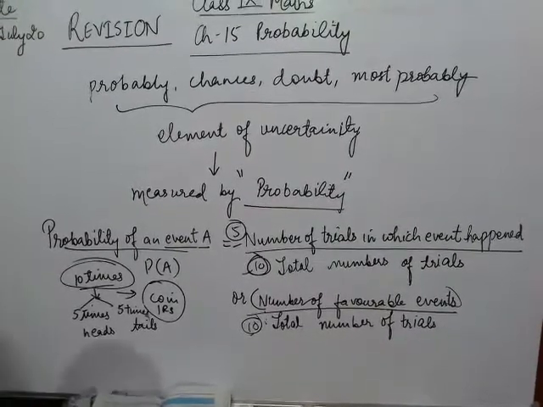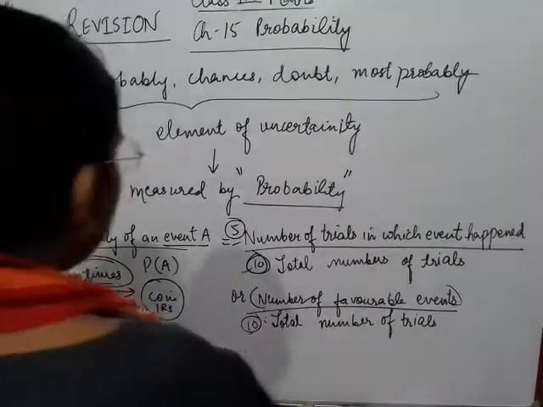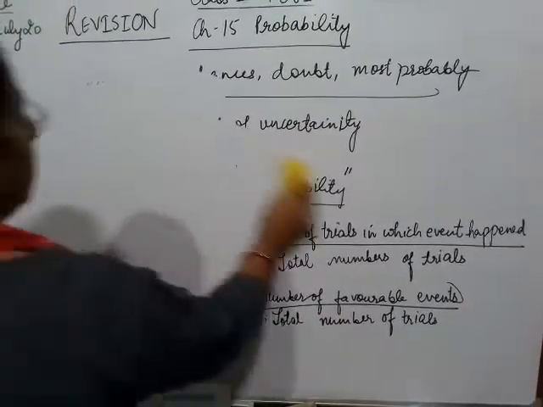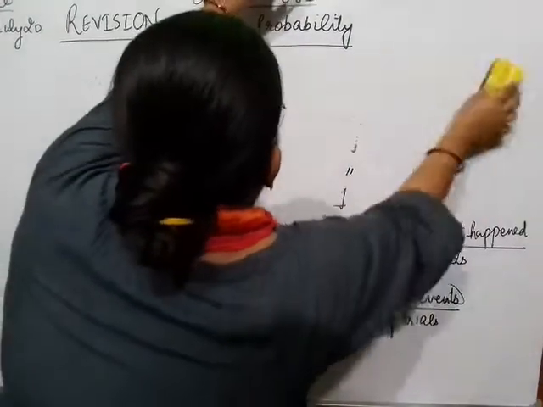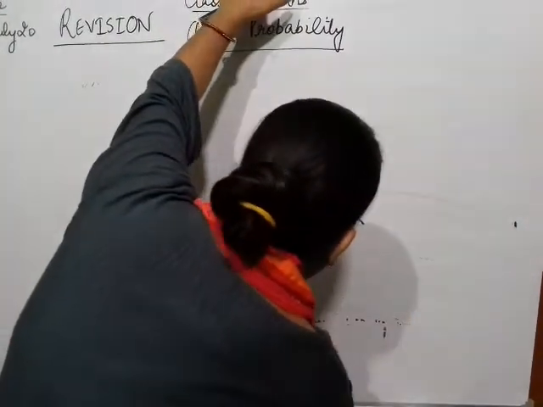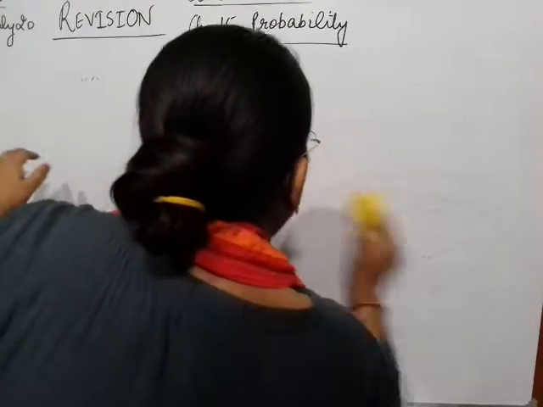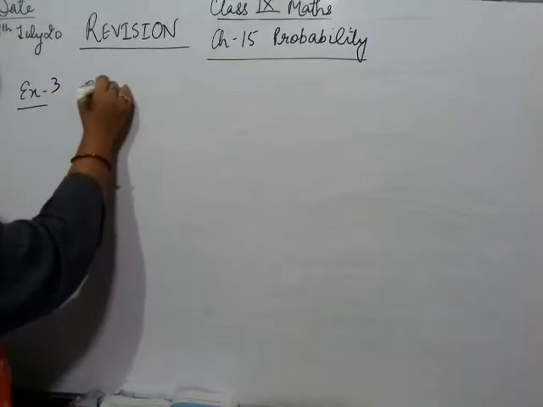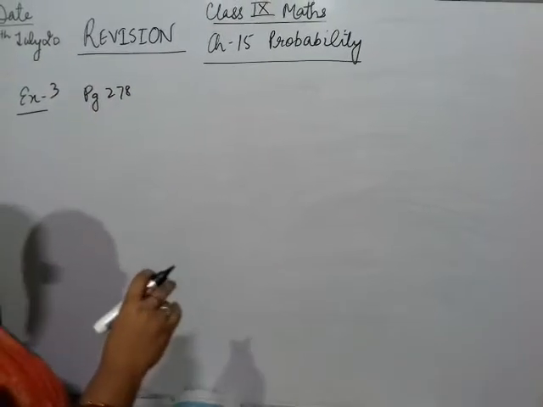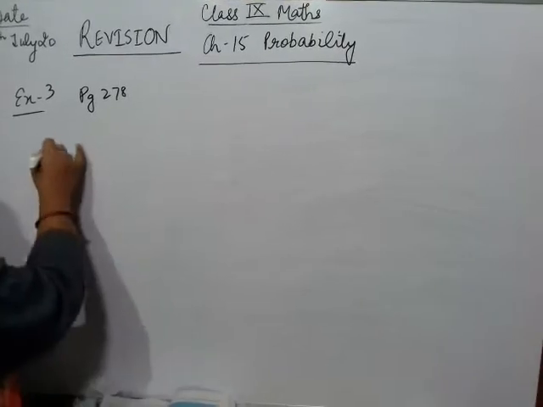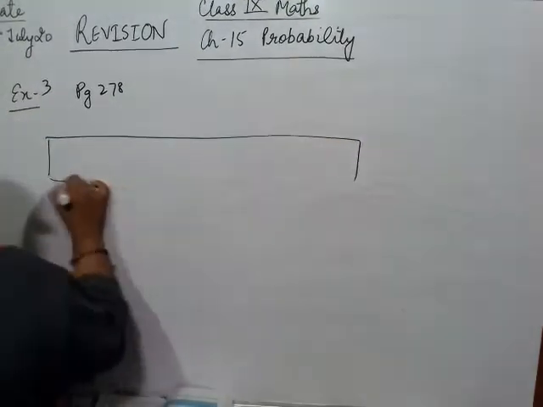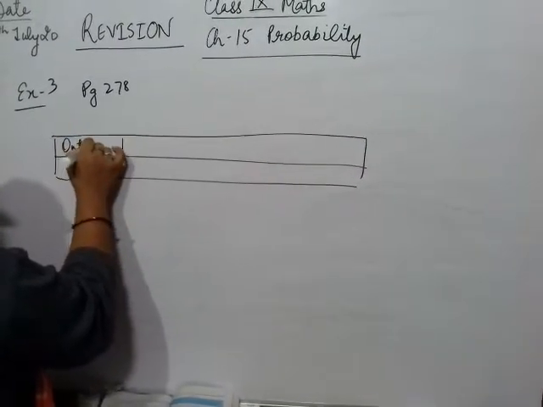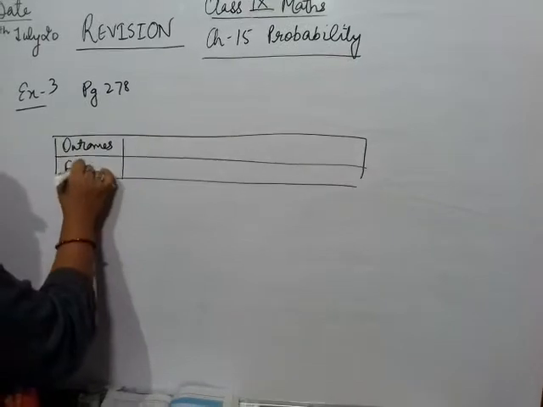Let us do some examples to understand it more. On page 278 of your book, we have a table given with outcomes and frequency.